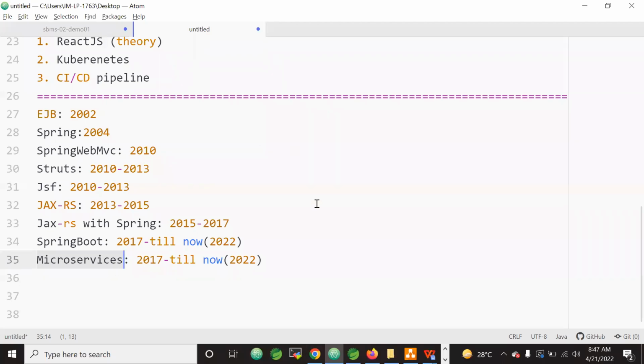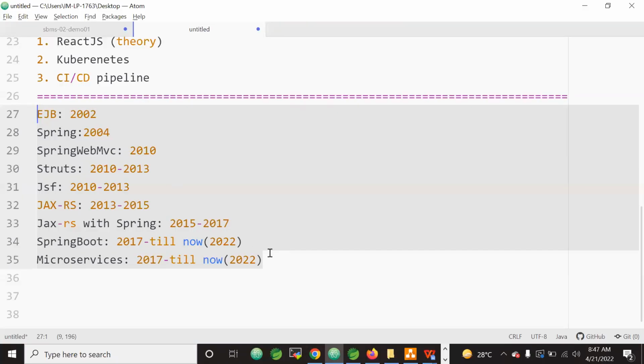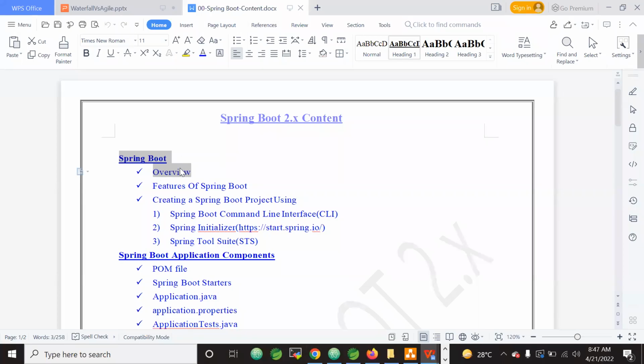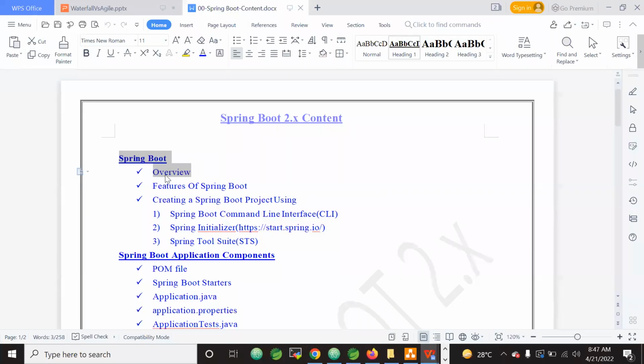I don't want to confuse you much, but this technical stack overview we will see when we are discussing the Spring Boot overview. In this technical stack, the pitfalls, the architectural problems, and how they were solved till now with Spring Boot and microservices, that discussion we will do in the Spring Boot overview. Finally, we will understand what Spring Boot is. Once we understand Spring Boot, we will see the features of Spring Boot.